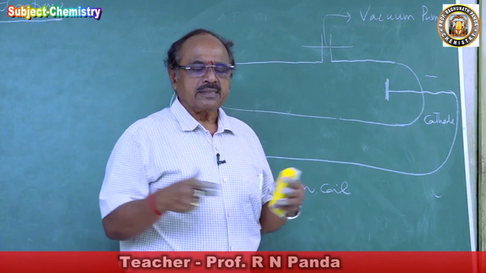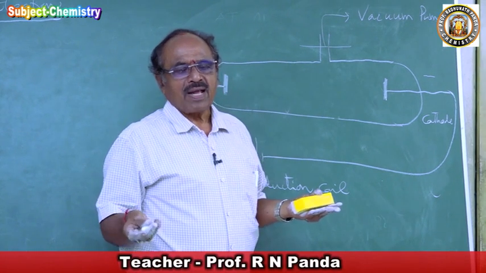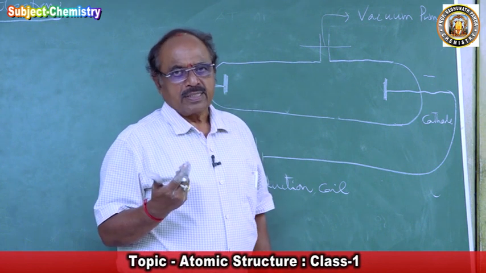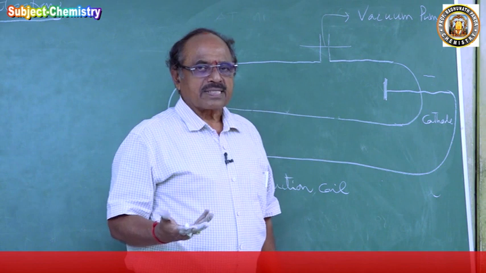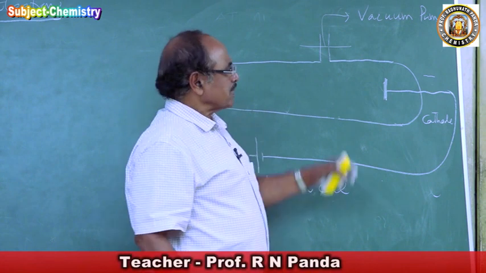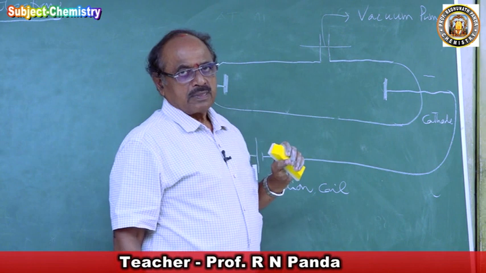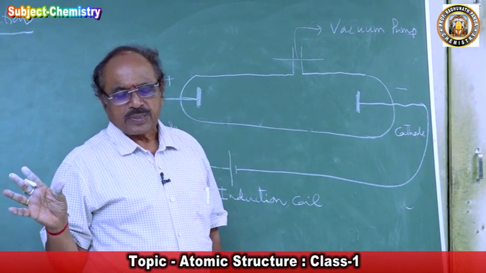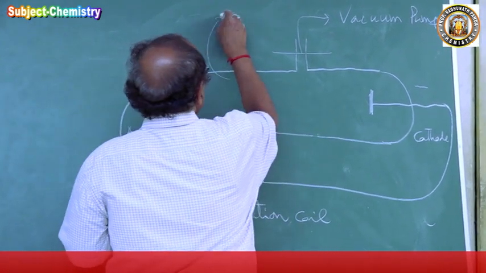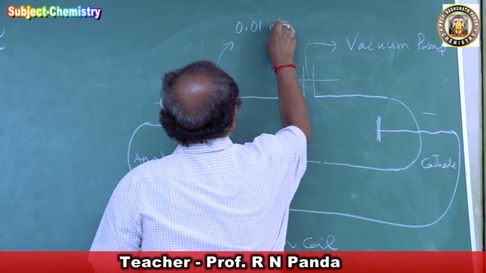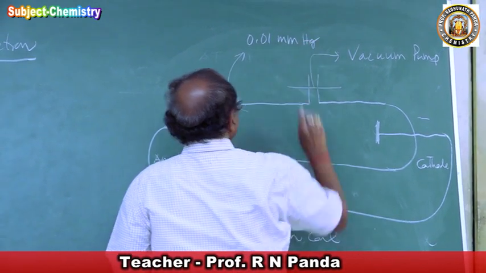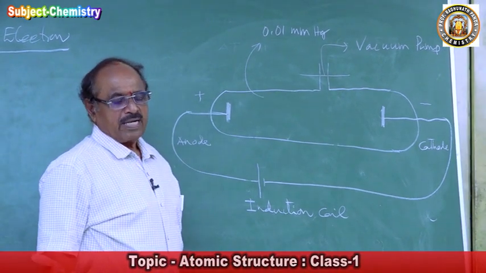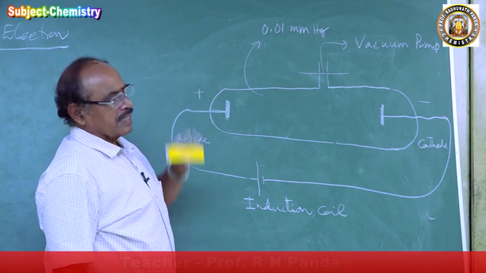Because of their collision against the walls of the container and against themselves, they generate a pressure, and that is the pressure of the gas. And that pressure was decreased by whom? By the vacuum pump. They went on decreasing the pressure of the gas. Generally pressure is 1 atmosphere, 760 mm of mercury. So they decreased the pressure to about 0.01 mm of mercury.